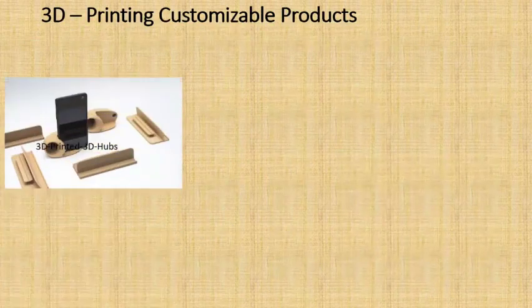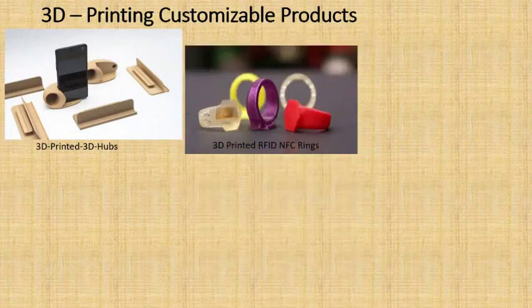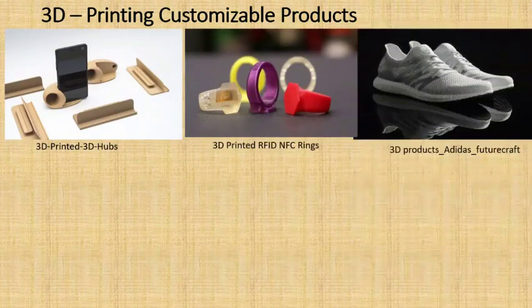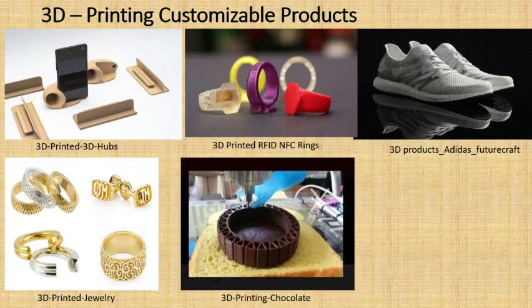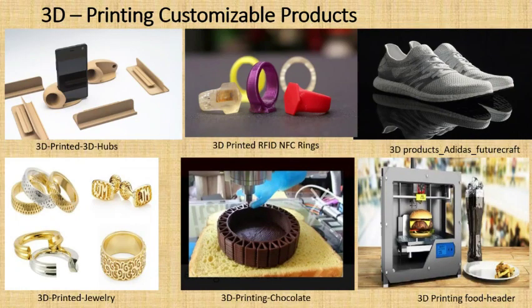And you can see some of the customized products even. So you can see 3D hubs, you can see the rings, and you can see even the additive Adidas shoes, even they are printing with 3D printer nowadays. So even the jewelries you are going to print with 3D printer directly, and you can print chocolates even. So in the restaurants you can get the 3D printer, and of course food heater also with the 3D printer you are going to get.